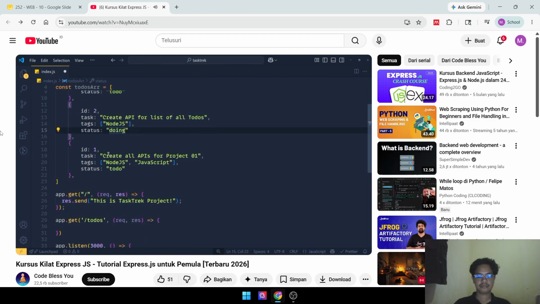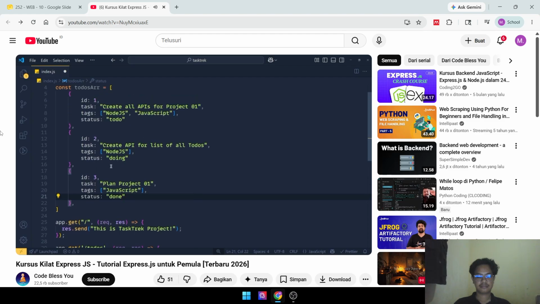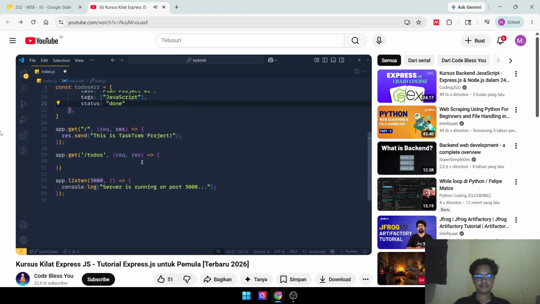And at last, we simply change ID to 3, task to plan project 1, tags JavaScript, and status done. Now we want to simply return this array as a response when someone sends a GET request to the API with the /todos endpoint.